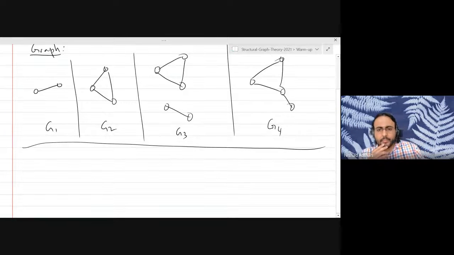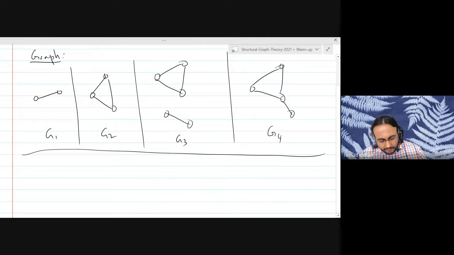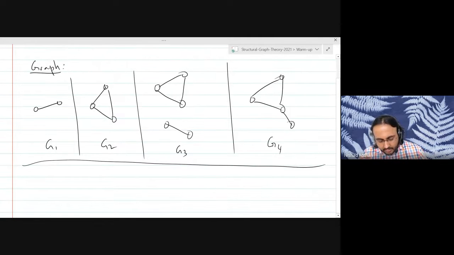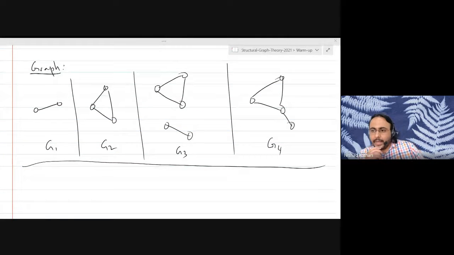One thing I want to stress right now is that the drawing of the graph is simply a representation of the graph. You don't need to have a drawing for there to be a graph.